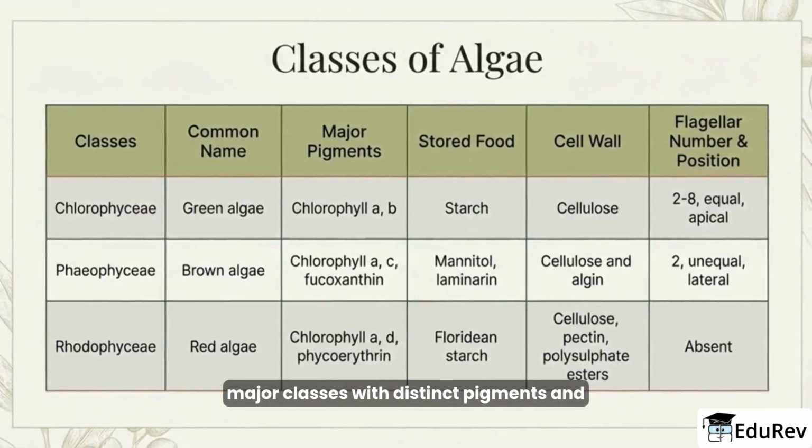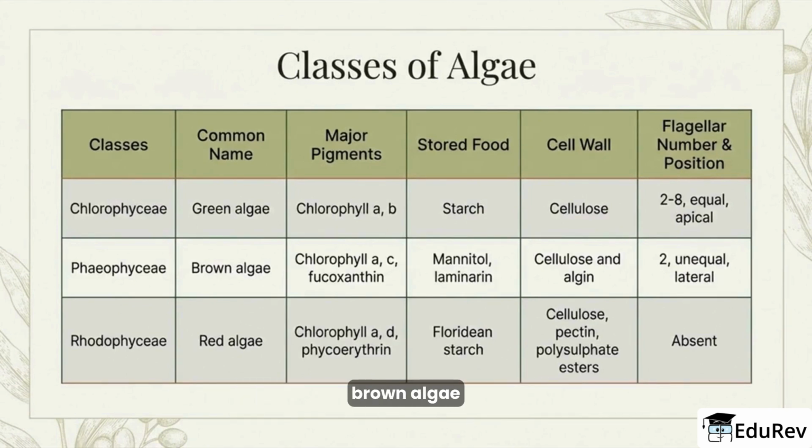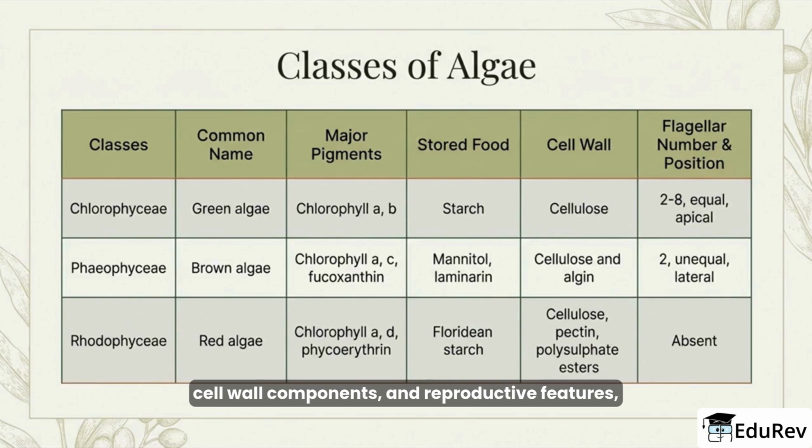Algae are divided into major classes with distinct pigments and storage materials. The three familiar groups are the green algae, Chlorophyceae, brown algae, Phaeophyceae, and red algae, Rhodophyceae. Each group differs in chlorophyll types, accessory pigments, cell wall components, and reproductive features, and those differences help explain their habitats and life strategies.